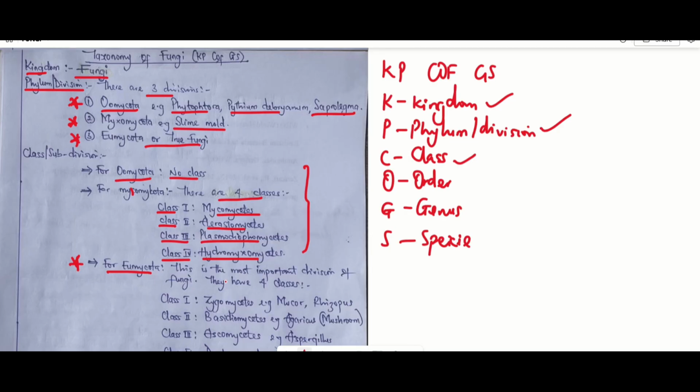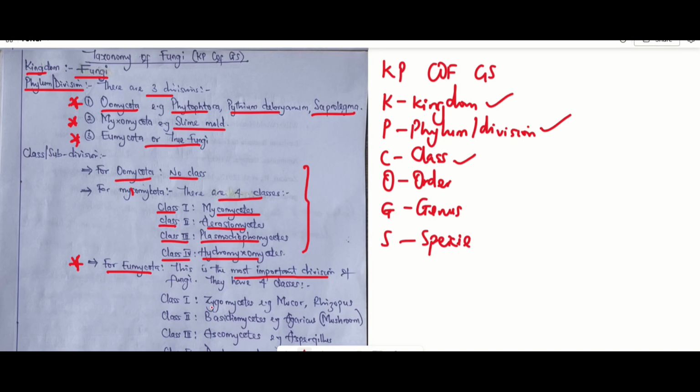So the Eumycota is the most important division of fungi, which means that as a student, there is no way you can dodge questions on the Eumycota. I advise that you study the Eumycota very well. Just know that there are 3 divisions of fungi: Oomycota, Myxomycota, and Eumycota. Then focus basically on the Eumycota.